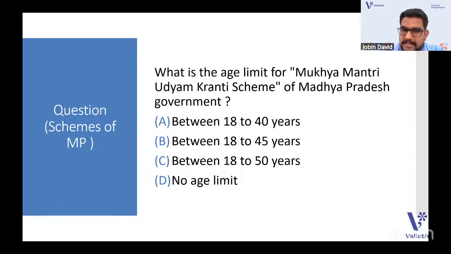It's a question about the age limit of the Mukhyamantri Udyam Kranti scheme of Madhya Pradesh government. So it's a scheme of MP. So it is a Madhya Pradesh schemes related question. It can be associated with unit 3 and also unit 5. So the answer is between 18 to 40 years. That is the answer given in the answer key. Then going to the next one.